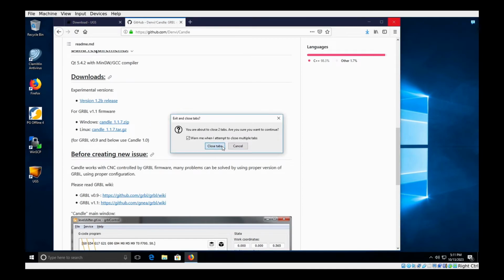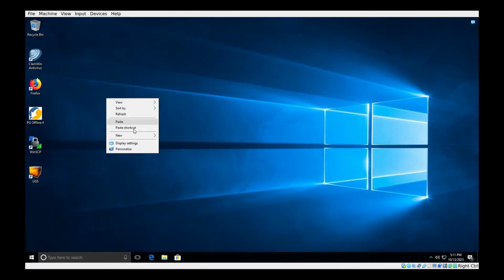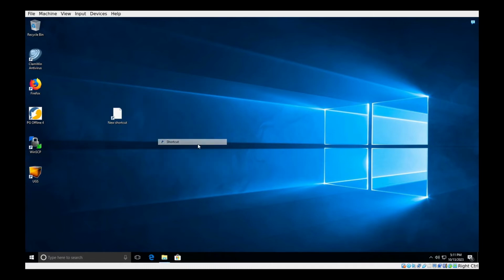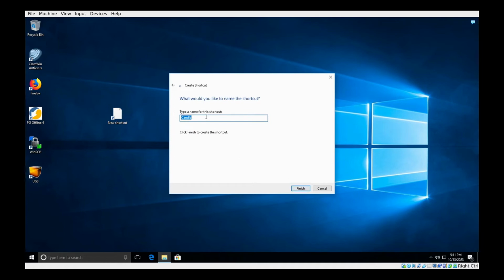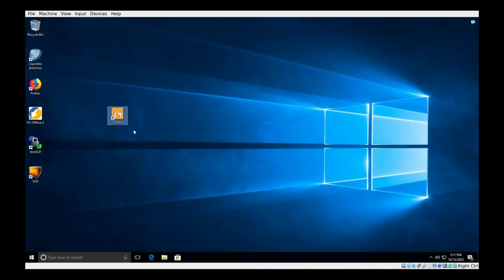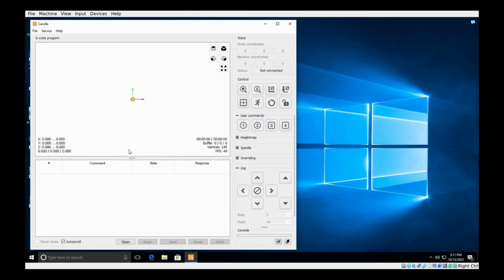We don't need the browser anymore. Let's create a shortcut. So we go new, shortcut, browse to this PC, Windows C, program files, candle, and we'll select the executable. Next, and we can leave that as is. Go finish, and there's candle. Let's move it down here and see if it launches. And there we go. Last thing we need to do is see if it works.